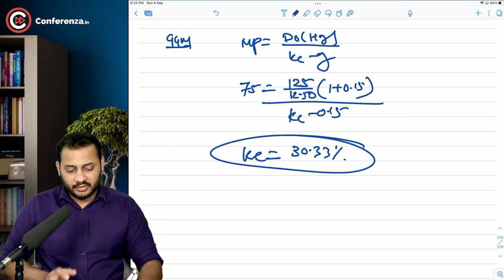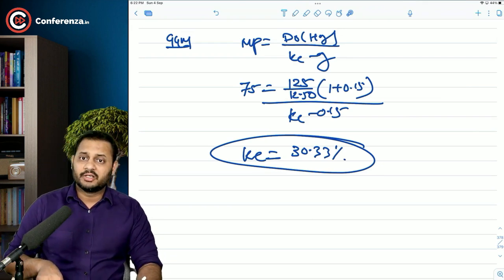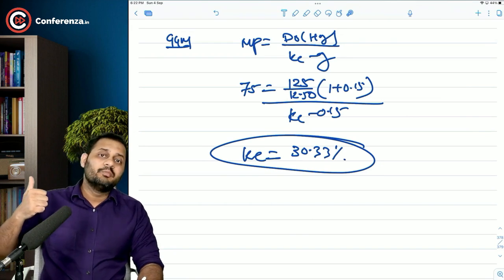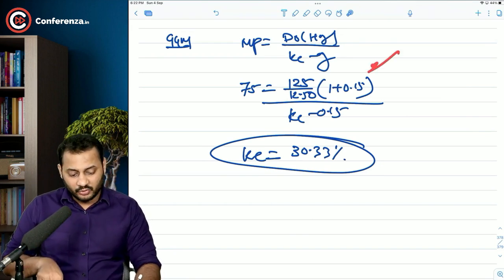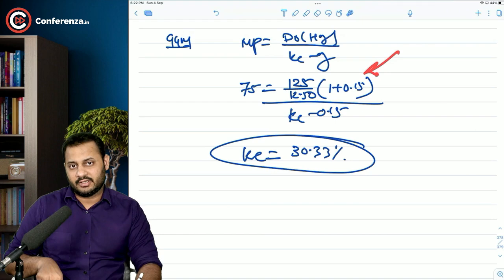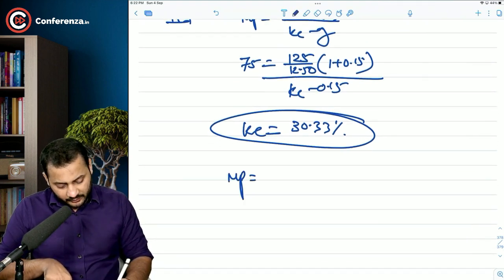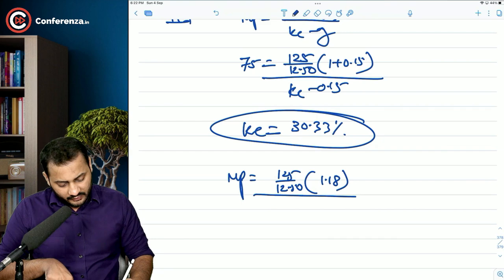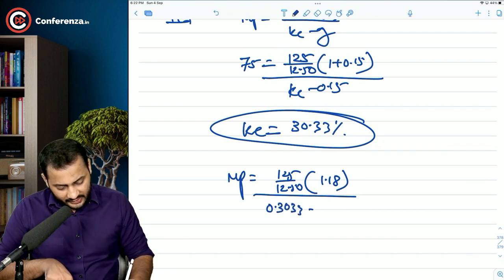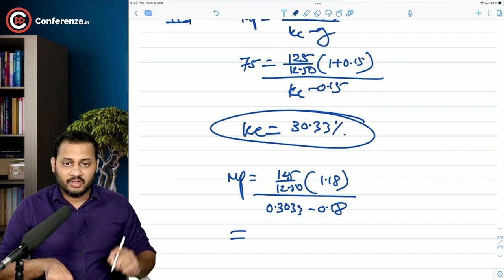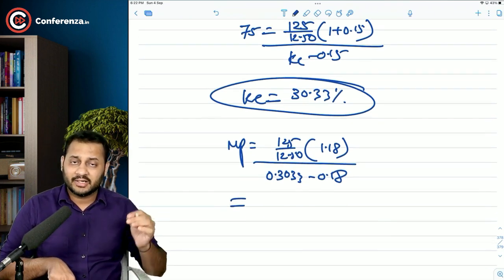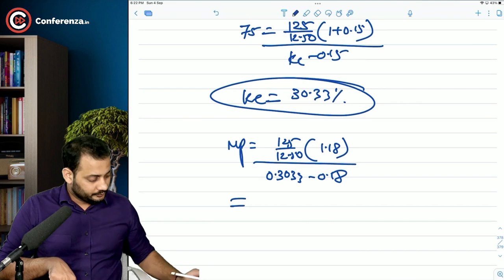But after the merger, what will happen? After the merger, the other company will run this business and the growth rate will be 18% at that time. So with the new data, we can calculate the market price again. That is 125 by 12.5 into 1.18 divided by 0.3033 minus 0.18. Now with this data, you can calculate the market price that you should pay.